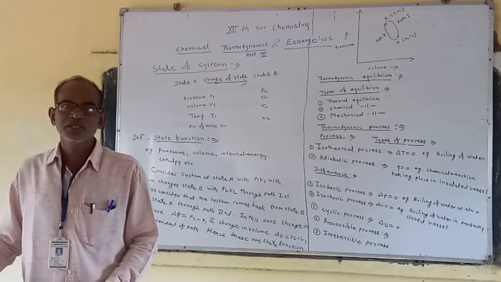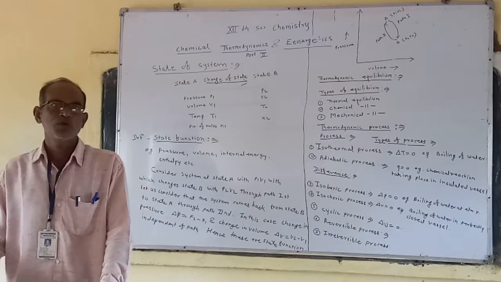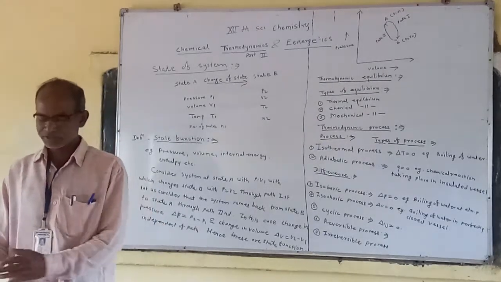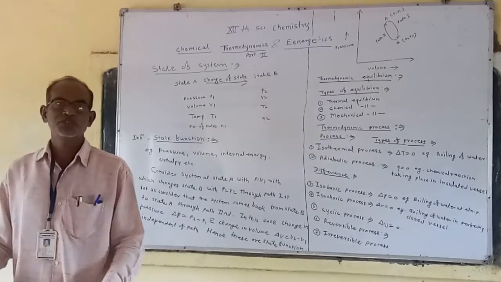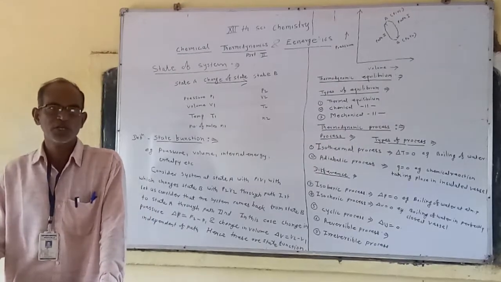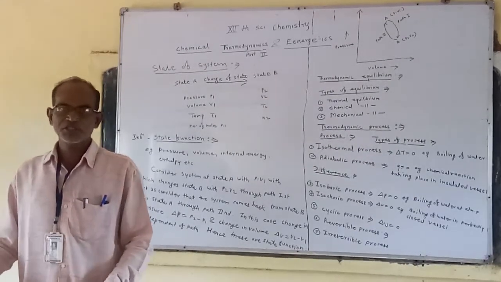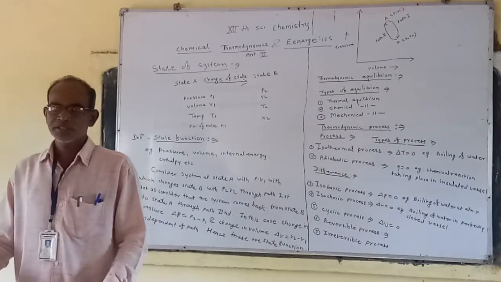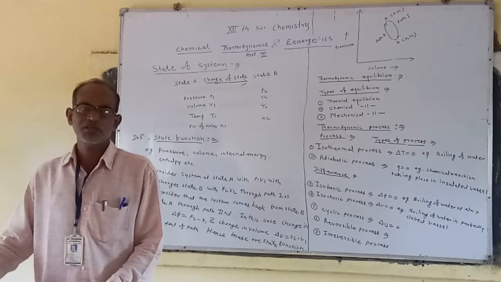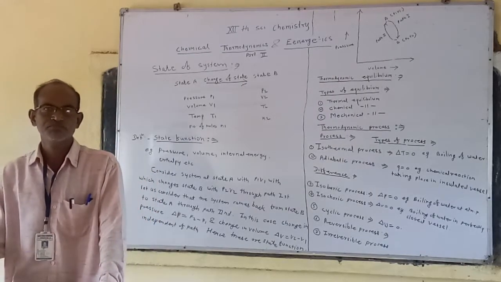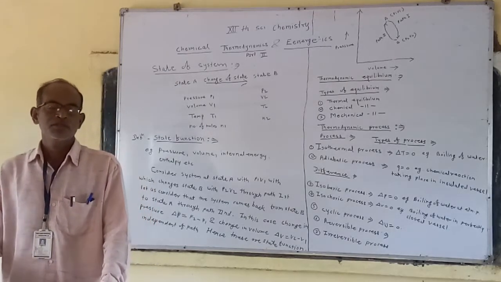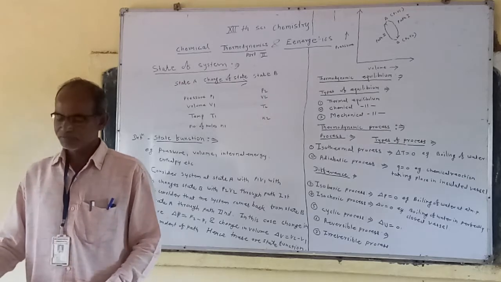Second part. In the earlier topics, we studied the introductory part of thermodynamics. In that, we discussed the definition of thermodynamics, definition of chemical thermodynamics, limitation of thermodynamics, then some terminology which are involved in chemical thermodynamics, that is the system, definition of system, surrounding, boundary.